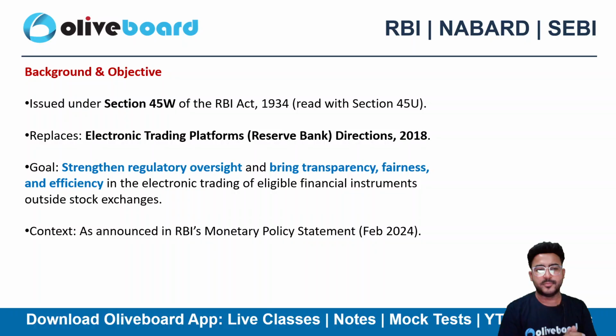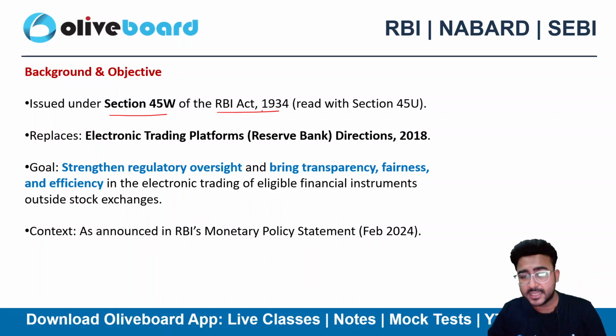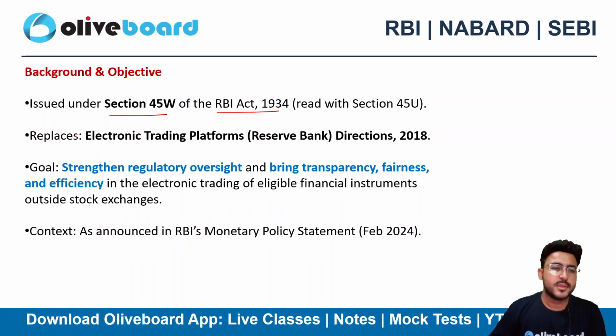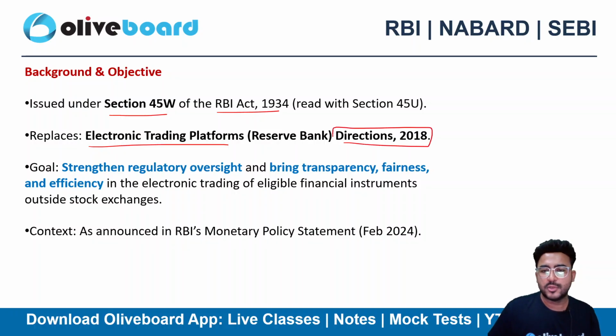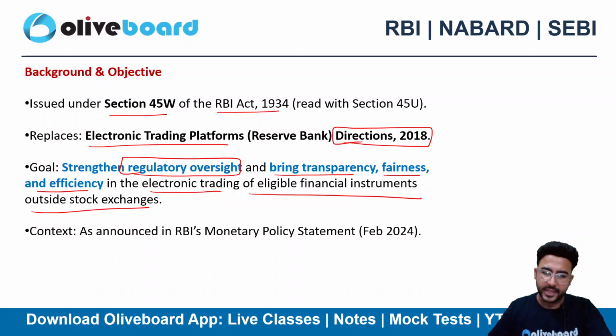So let's quickly start the session, guys. Let's first discuss the objective of this. This has been issued under section 45W of the RBI Act 1934, right? Section 45W. It replaces the existing regulations. We already have regulations related to electronic trading platforms. The directions are of 2018, and now we are replacing them with the directions of 2025. The goal obviously is to strengthen regulatory oversight, bringing more transparency, fair practices and efficiency in the electronic trading of eligible instruments outside the stock exchange.